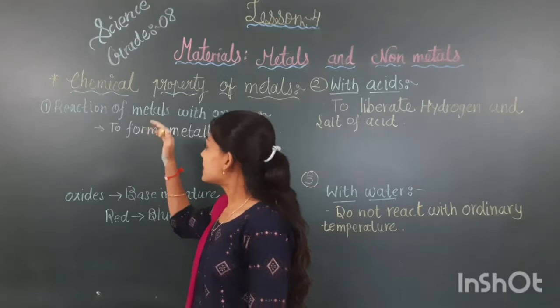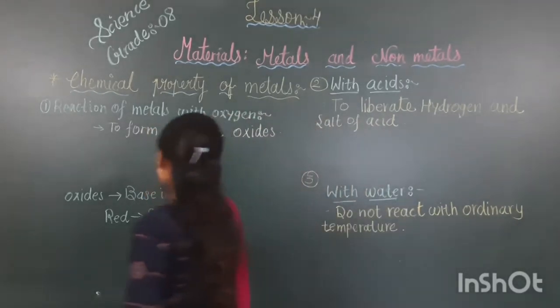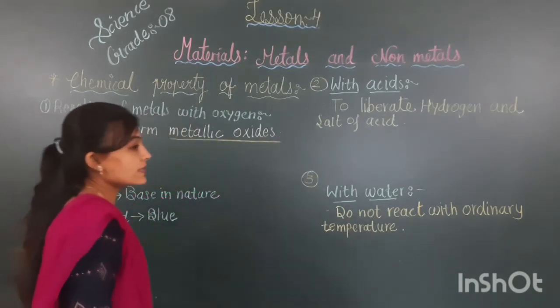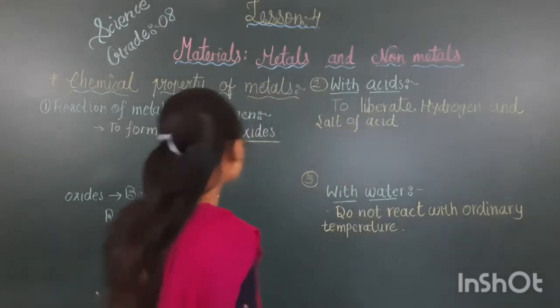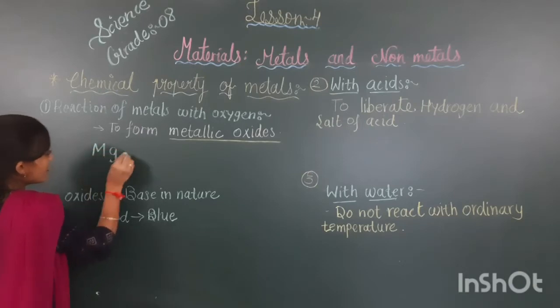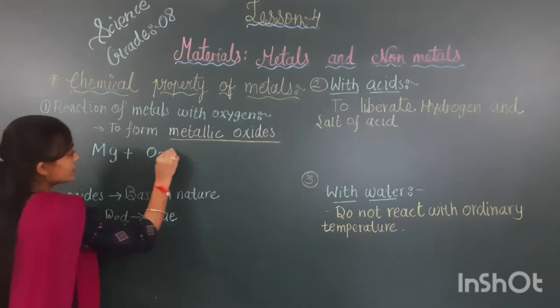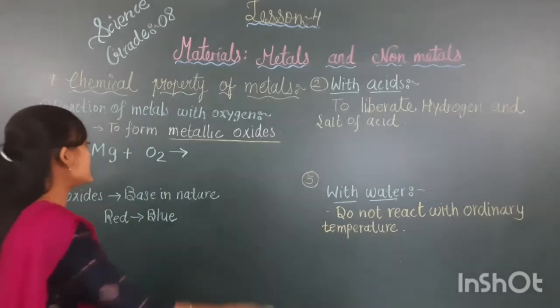Most of the metals, when they are with the oxygen, form metallic oxides. Let's see one equation for that. You know Mg stands for magnesium. O2 means they are reacting with the oxygen. What will be the changes?